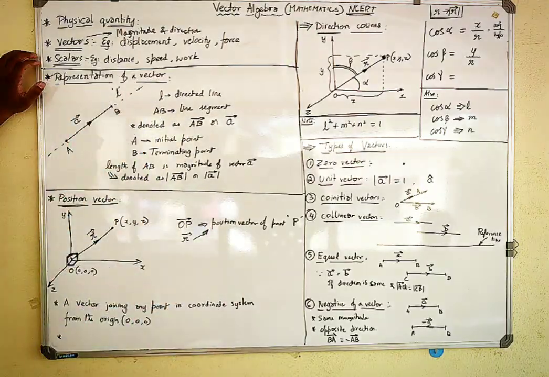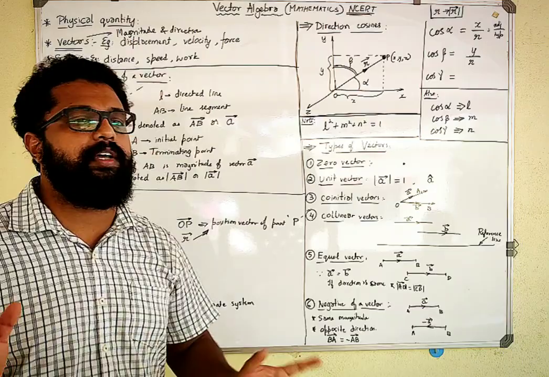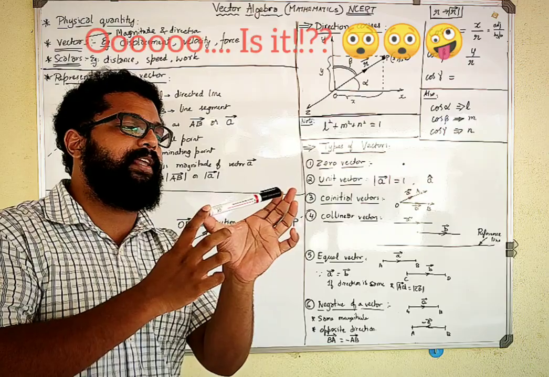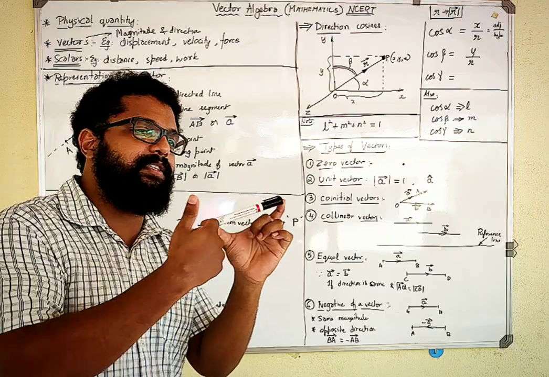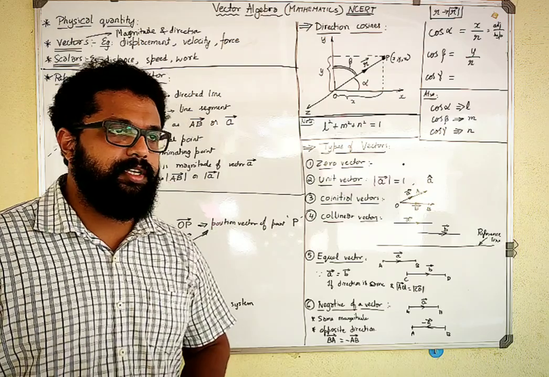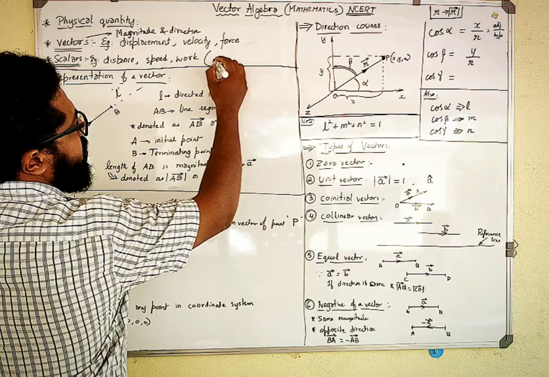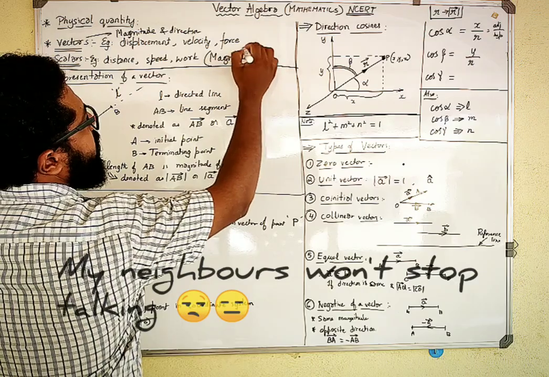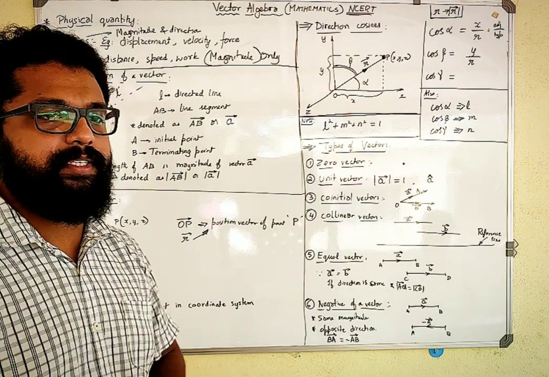Another thing, a scalar. A scalar is a physical quantity which only has a magnitude but no direction. For example, distance is measured, something like 11 centimeters for this pen. This distance, no matter what direction you take, will remain the same, which means it is independent of direction. Such physical quantities with only magnitude and no direction are called scalar quantities.